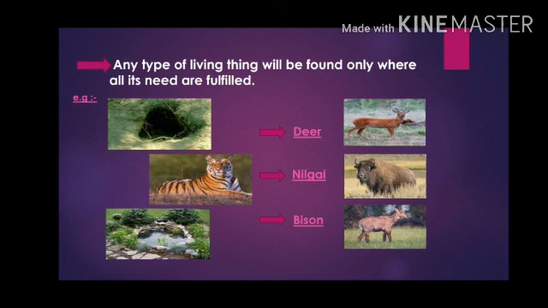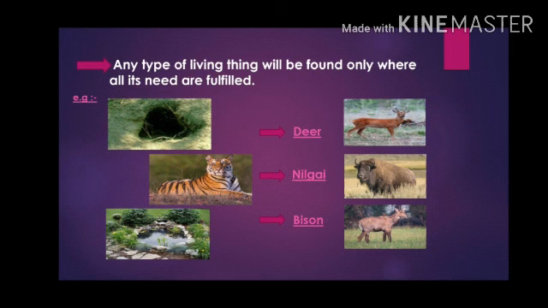Let's proceed. Any type of living thing will be found only where all its needs are fulfilled. Here, the example of tiger is shown. My dear students, every one of us has seen a tiger. Yes or no? What does a tiger have on its body? Yes, it has stripes.